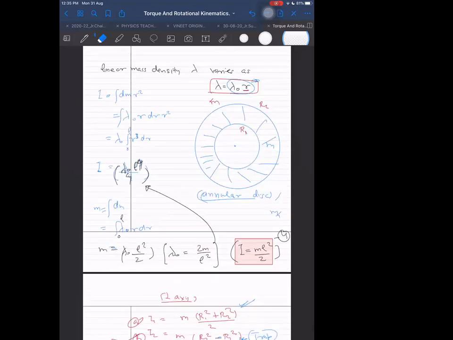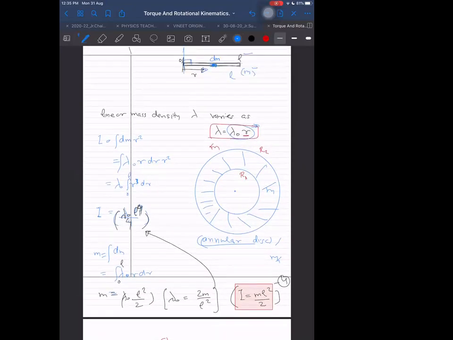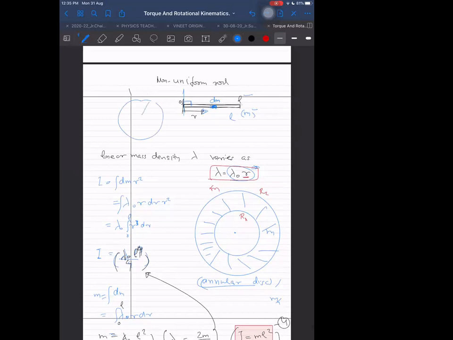As compared to the disk of radius R2, this moment of inertia will now be more, because in this we have taken some mass from the middle and spread it on the edges from R1 to R2. Understood?